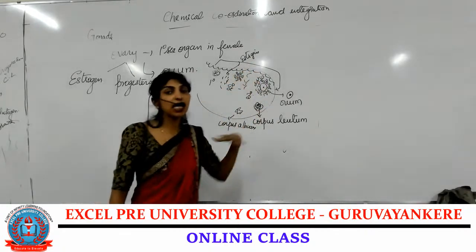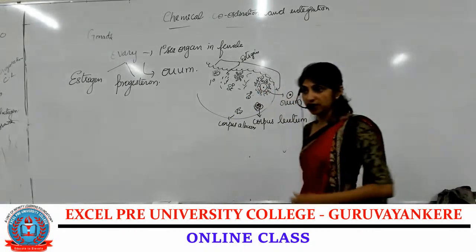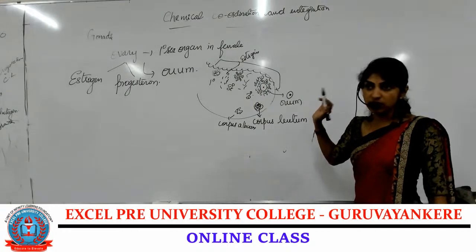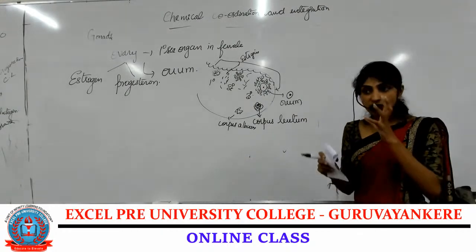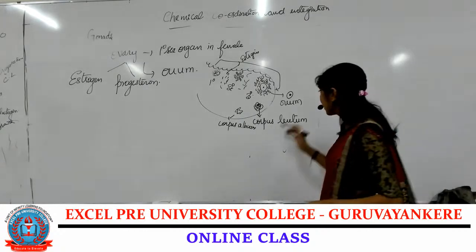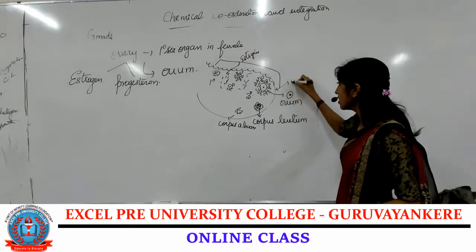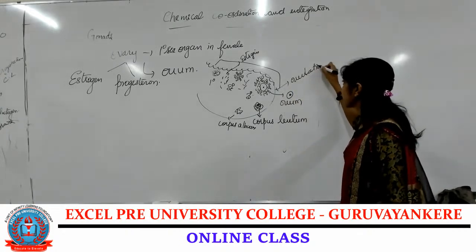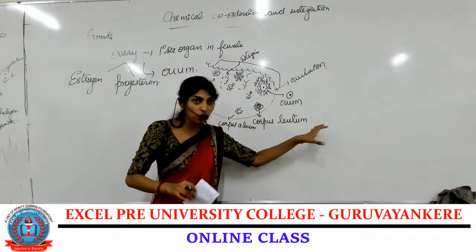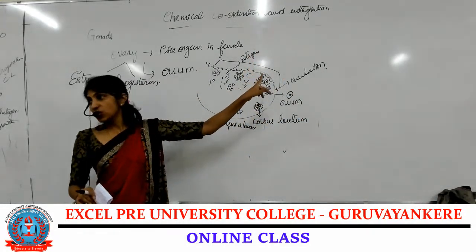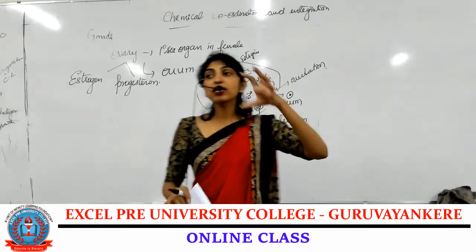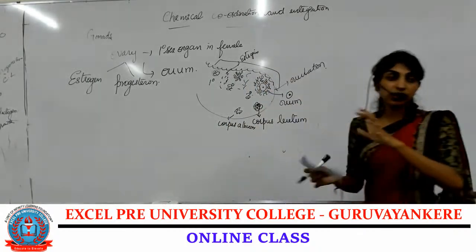Okay, estrogen mainly helps in the growth of ovarian follicles and ovulation. That is, once the Graafian follicles are completely matured and grown, they rupture and release the ovum, and that process is called ovulation. Is that clear? For the growth of these ovarian follicles and for the release of the ovum, which hormone helps? Estrogen. Is that clear?